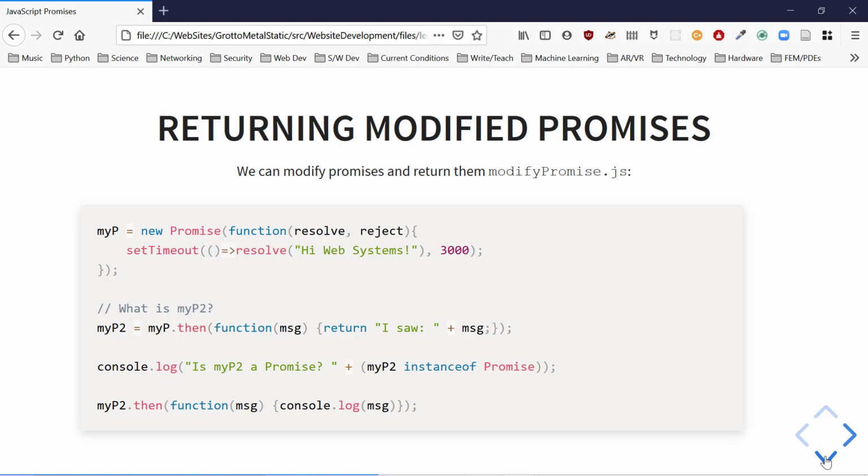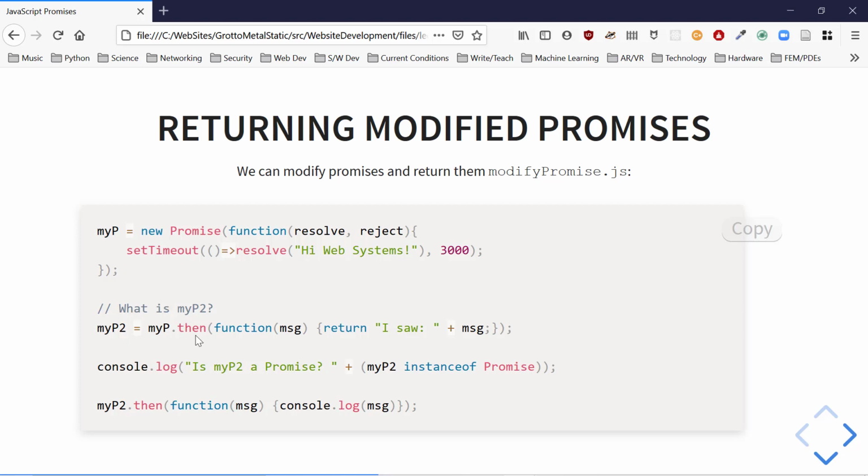Now, here's where we get to more interesting things. We can modify promises and return them. Modify them. What do you mean by that, Professor? Modify what? So here, we've done this before. Here's this promise. Hi web systems. So it's going to resolve after 3 seconds, 3,000 milliseconds.